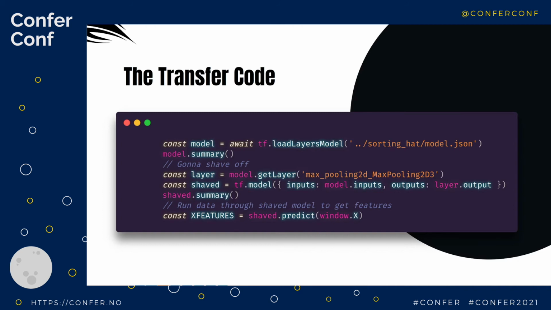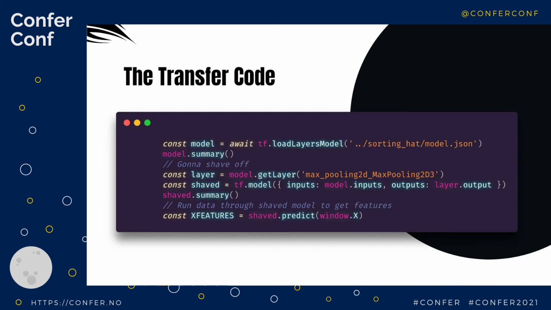And then we're going to have this new shaved model, which has the original inputs and all the way up to that layer output. And then we are going to call this the feature model, where this is the base set of features that's going to identify all the pieces that are about to be put into a new model that we'll train. Now, the cool thing that you see here is that this thing is separate. It is off to the side. It is frozen, and it is all set into one piece.